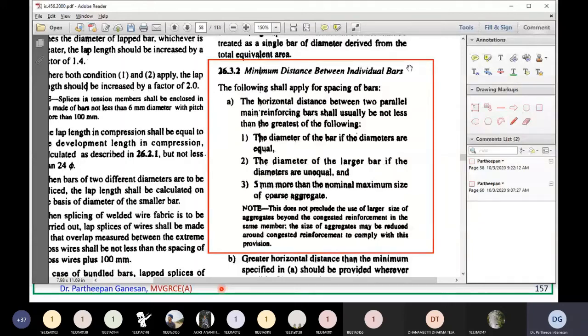The following shall apply for the spacing of bars. The horizontal distance between two bars, whatever I have presented there, same thing: diameter of the bar, if the diameters are equal; the diameter of the larger bar, if the diameters are unequal; 5 mm more than the nominal maximum size of aggregate. Okay. So this is one, and there is a note given that you can study later on. This is the minimum distance between the individual bars.